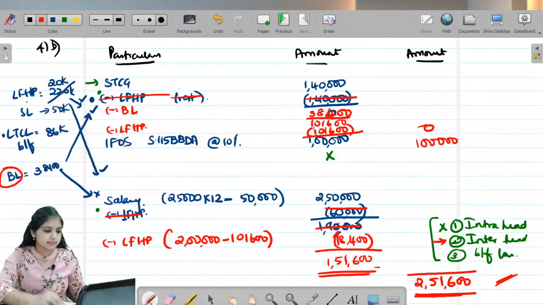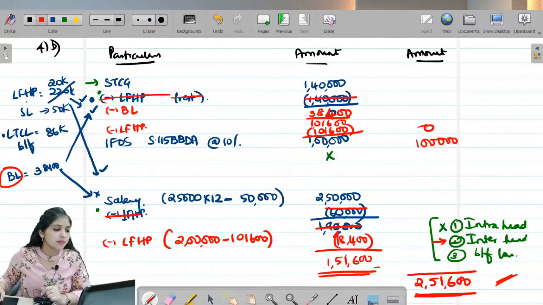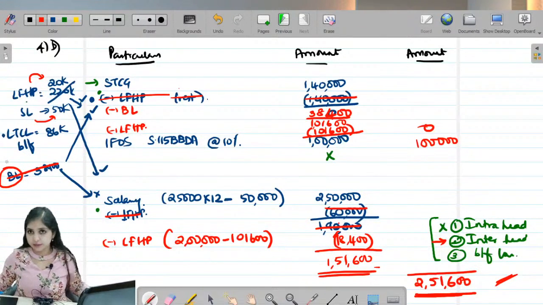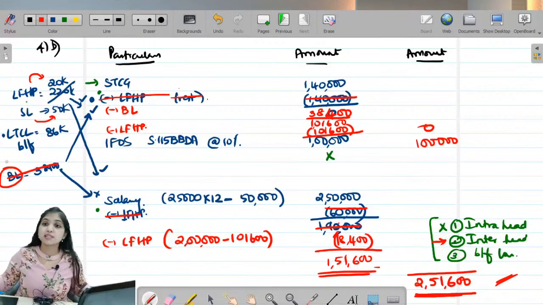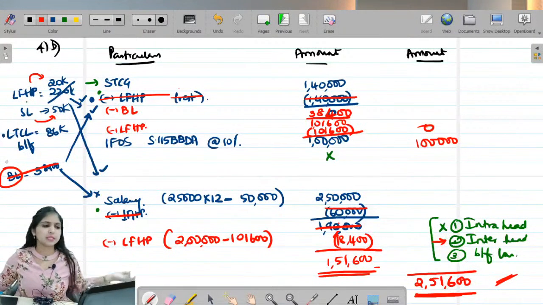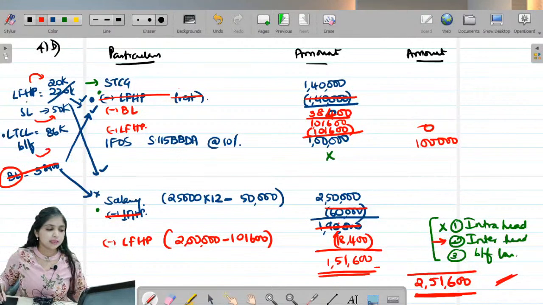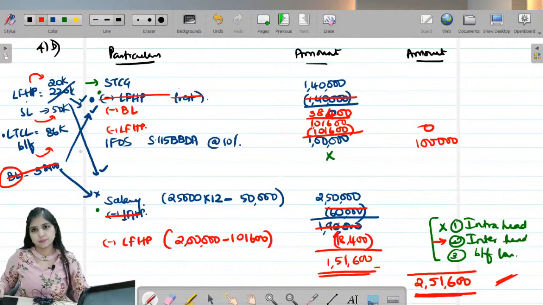Check, are they also asking us to find tax liability? No. They are just asking us to compute taxable income and how much loss is to be carried forward. We are supposed to carry forward loss from house property of 20,000, speculation loss of 50,000, and this LTCL, we don't have any LTCG left. All of you know long-term capital loss can be set off only against long-term capital gain. We don't have any LTCG, so even this we will automatically carry forward to the next year.